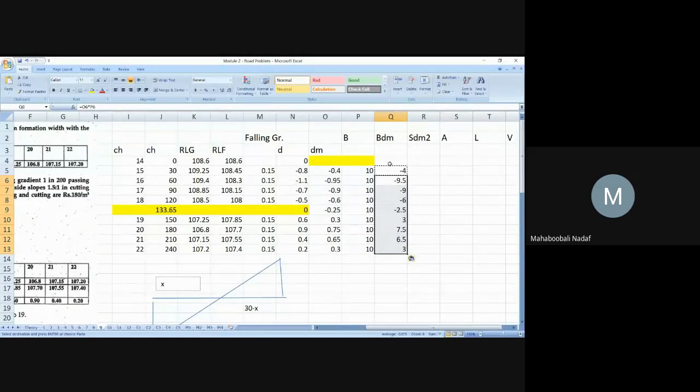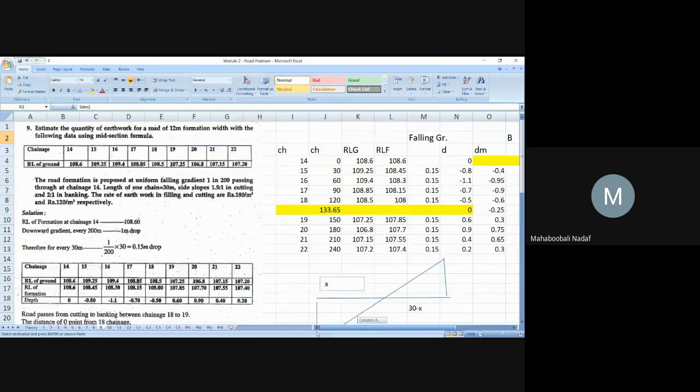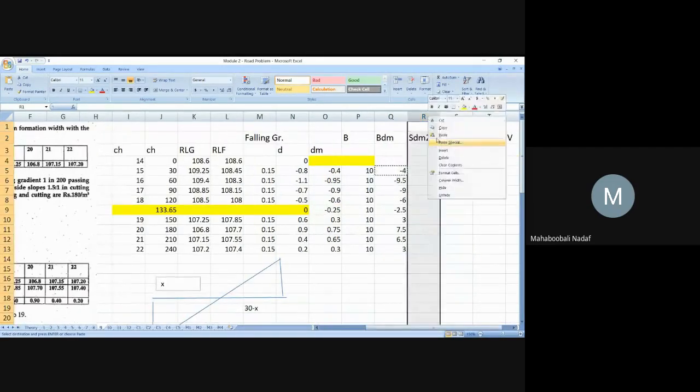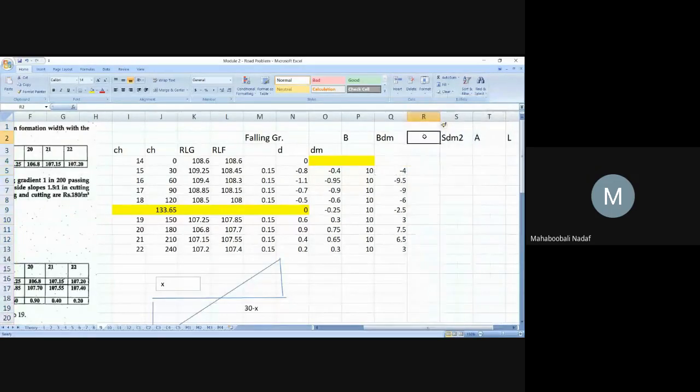Again, here some values are negative and some are positive. Similarly, SDM square. What is S given in the question? 1.5 in cutting, 2 in banking. So I have to do it separately. That is why I will insert one more column. In cutting it is how much? Just now we have seen, in cutting it is 1.5. So wherever negative signs are there, I will be cutting.